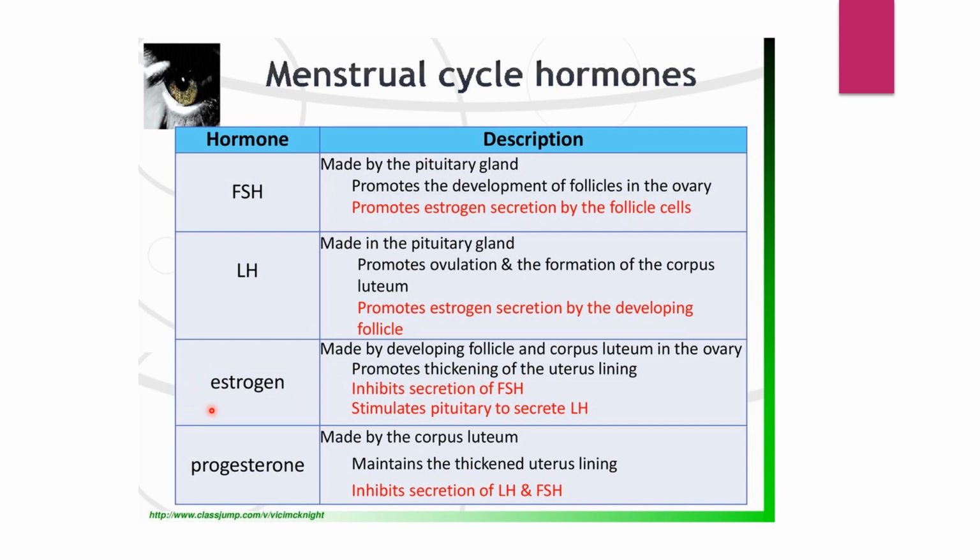As already mentioned, when the level of estrogen increases to more than normal, it inhibits the secretion of follicle stimulating hormone. At the same time, it stimulates the pituitary to secrete the luteinizing hormone.